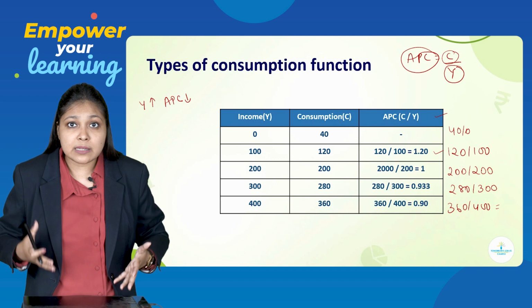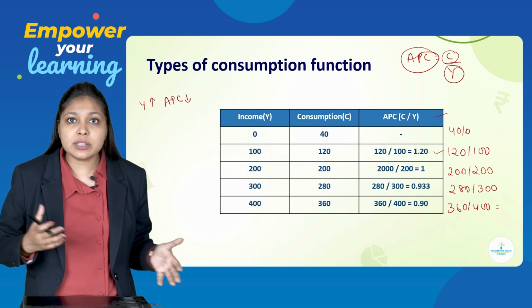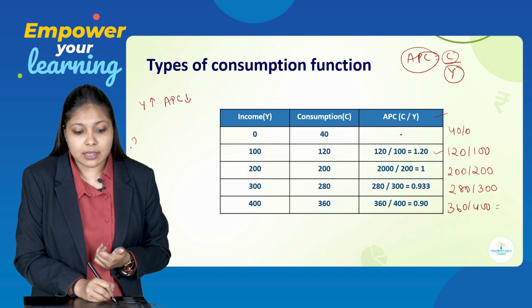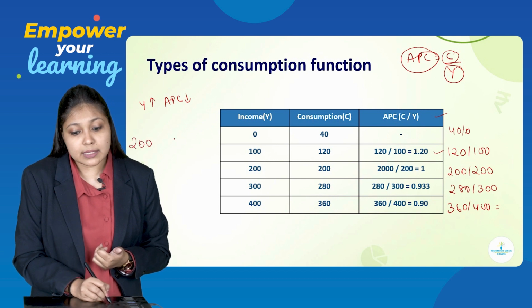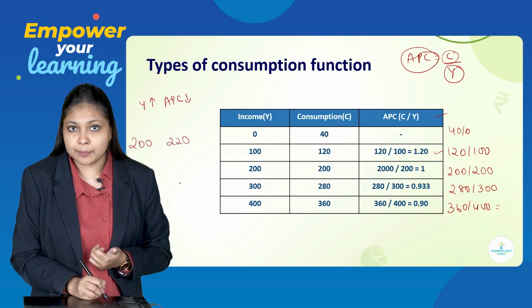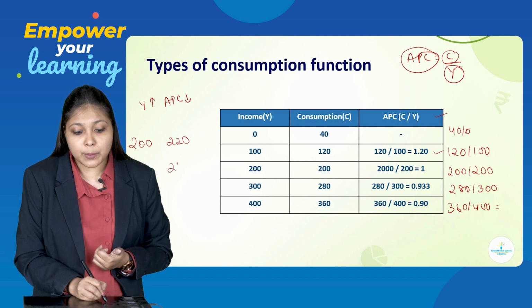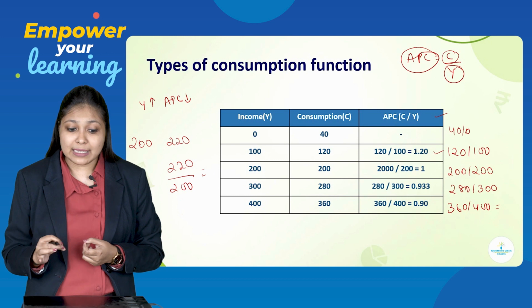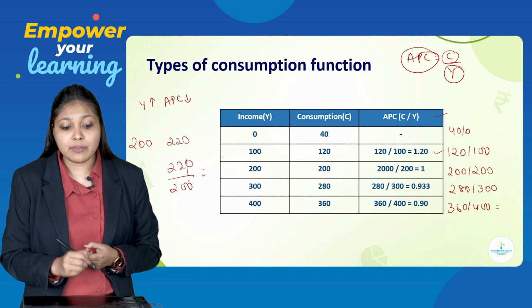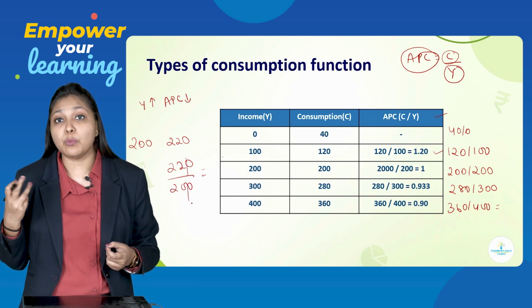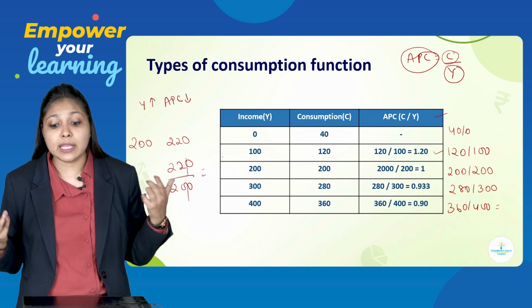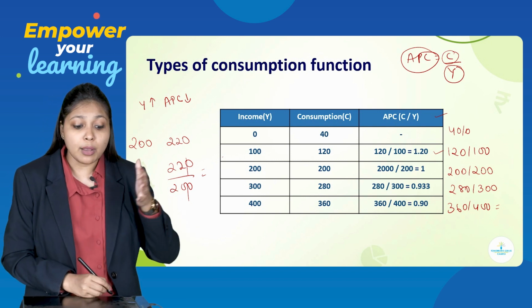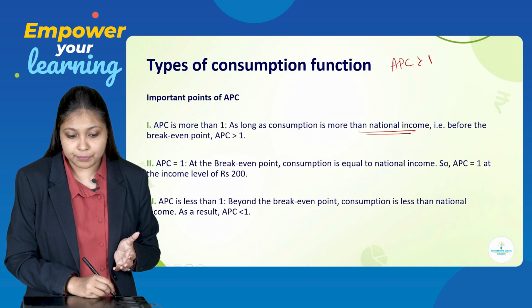Because the person was consuming more than his income. So again, take another example: income is 200, but he is consuming 220. So what will happen? 220 upon 200. When you take out the value, again you will get a value more than 1. Whatever the answer comes will be more than 1. Why? Because the consumer is consuming more than his income.